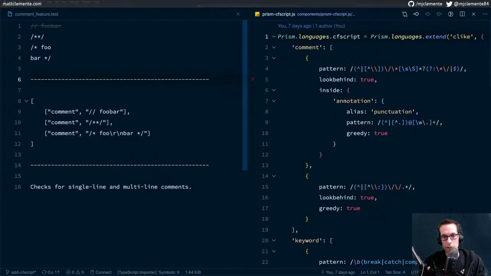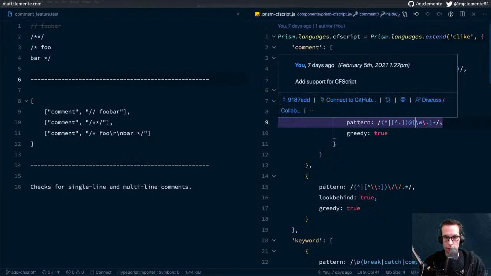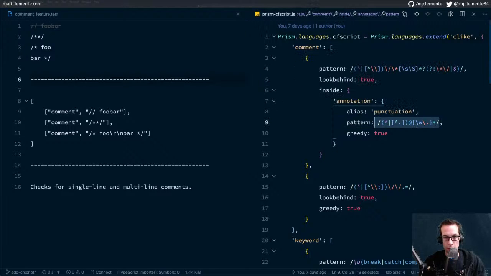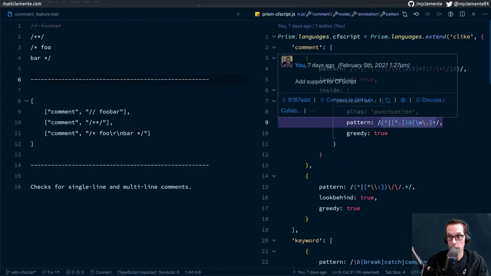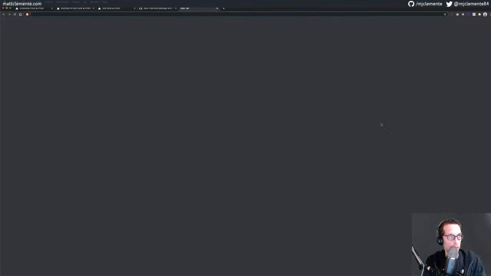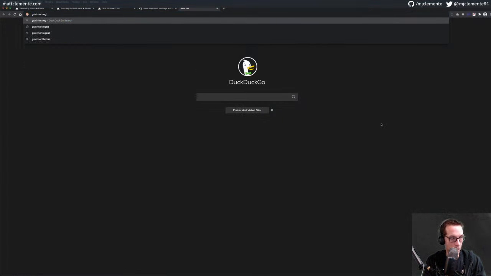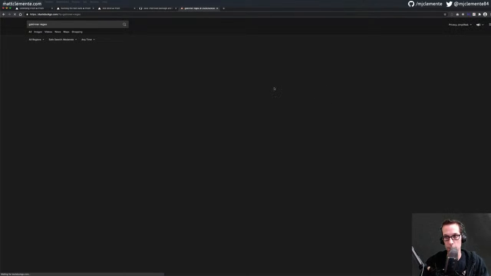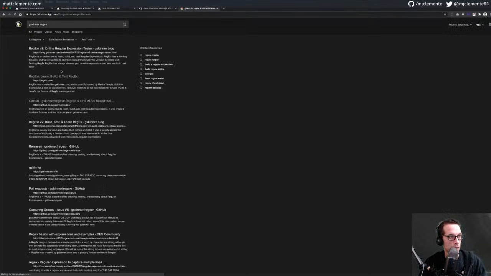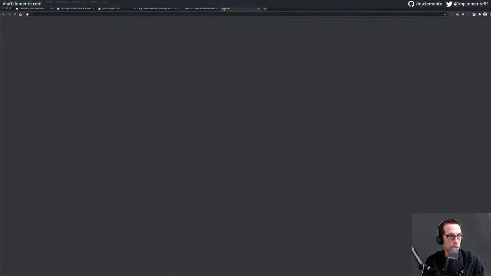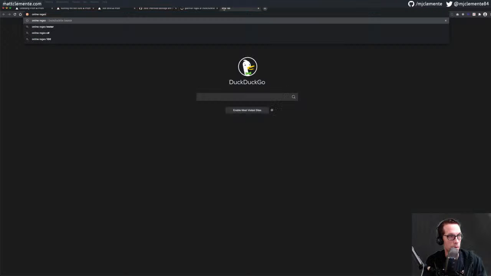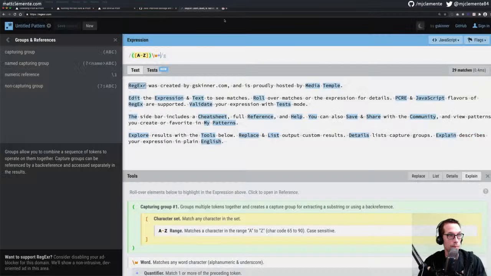You know what I should look at? I should look and see what I'm actually doing. I know Gskinner is not going to be up, but I should just take a look and make sure that I understand what this regex is doing. And I know the site's going to be down because every time that I need it, it's down. But we'll try it again because it's preferable to online regex. Oh, it's up. Yay. You know, that's what you do.